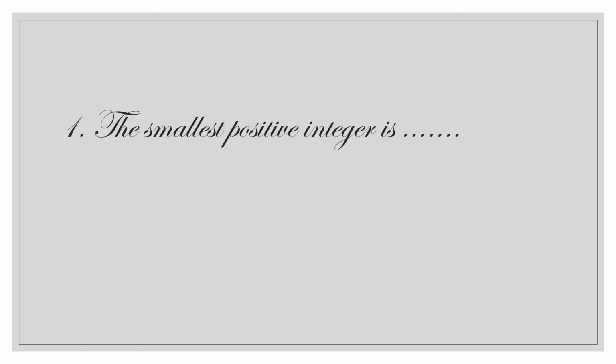The smallest positive integer is dash. Positive integers start from 1: 1, 2, 3, etc. So the smallest positive integer is 1.